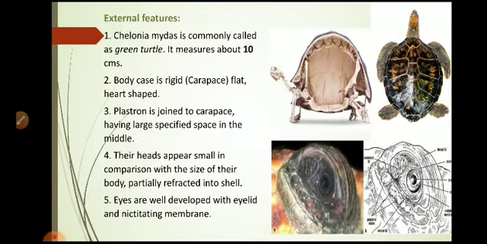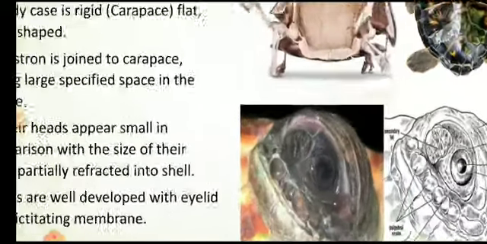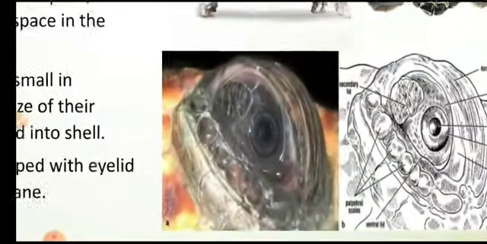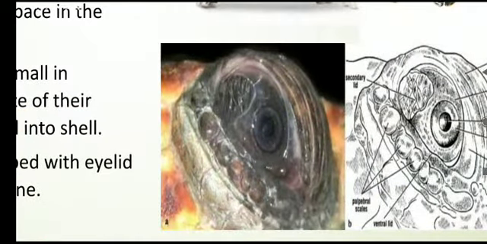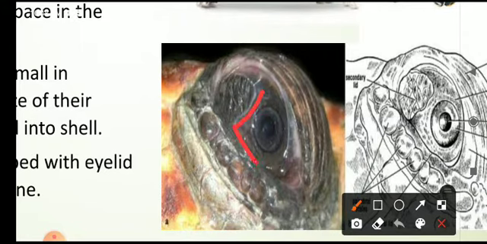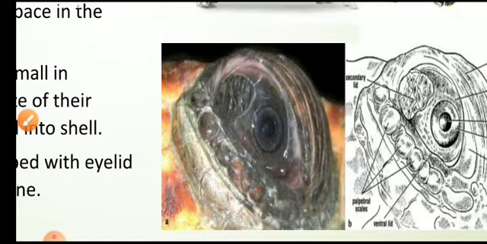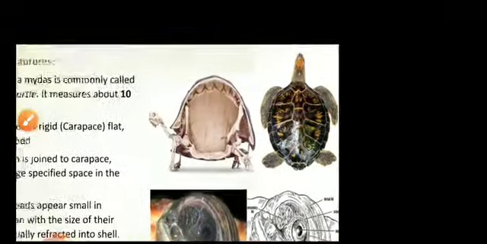This is the nictitating membrane, also called the third eyelid, as we can observe here. Okay, now next point.